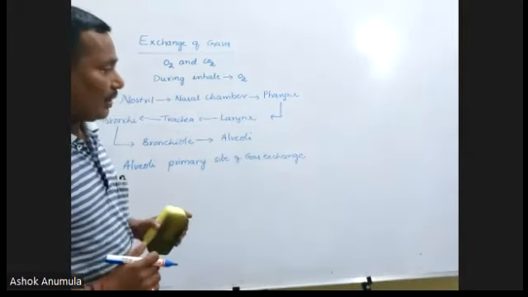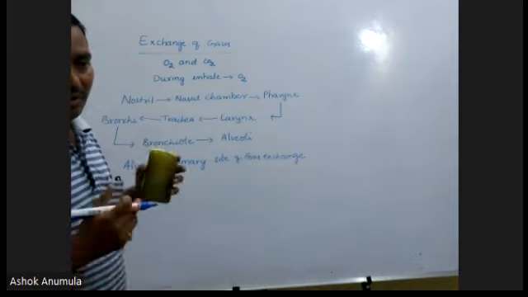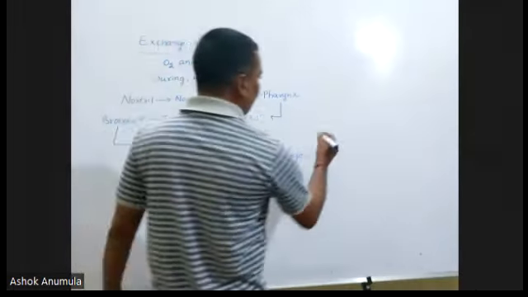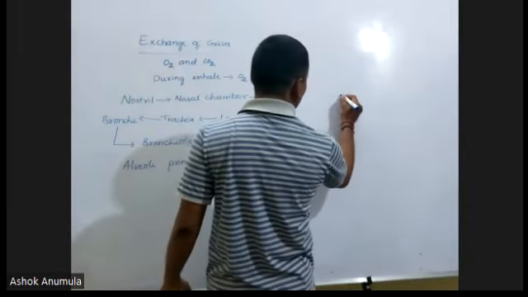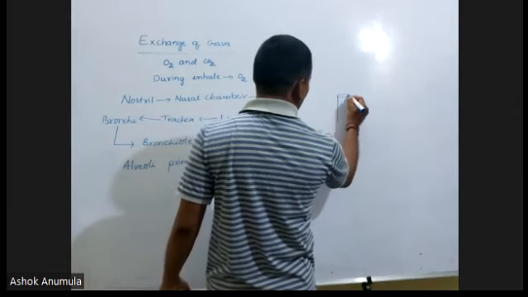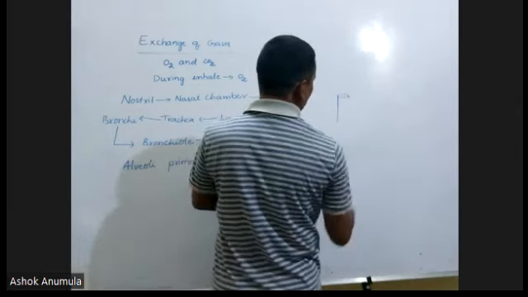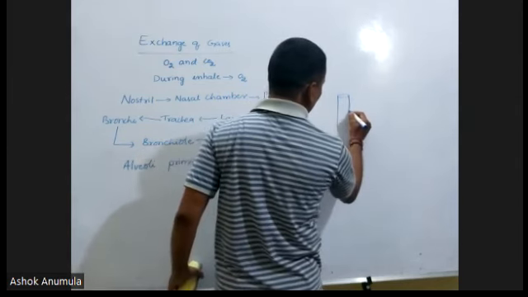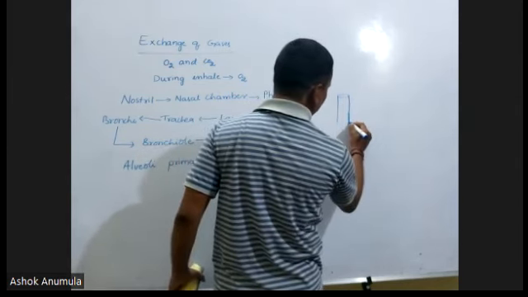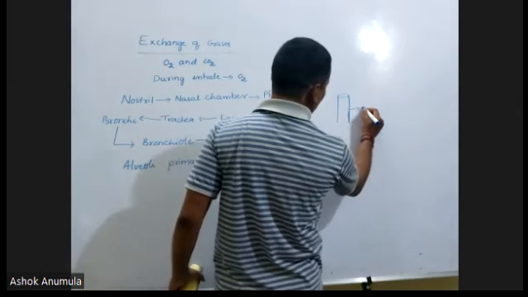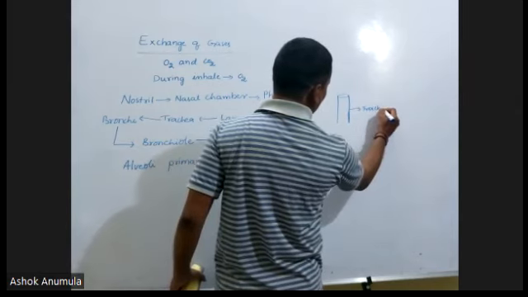What are alveoli? What are trachea? What are bronchi? If we will take the lungs, this is the lung. Here, this is the trachea.